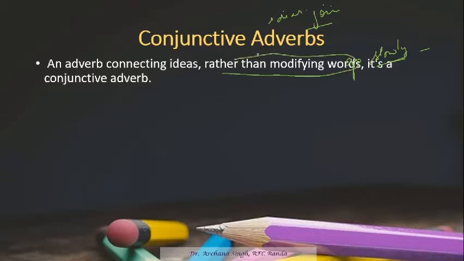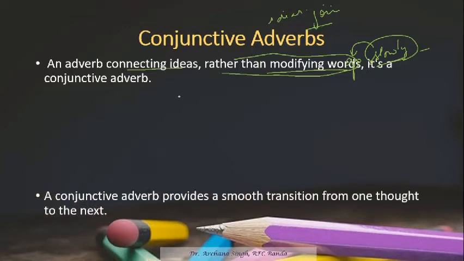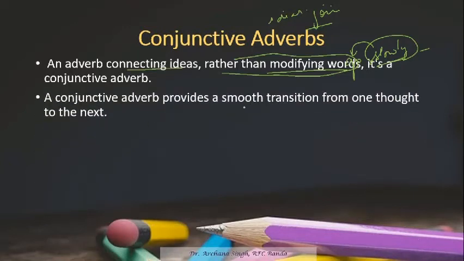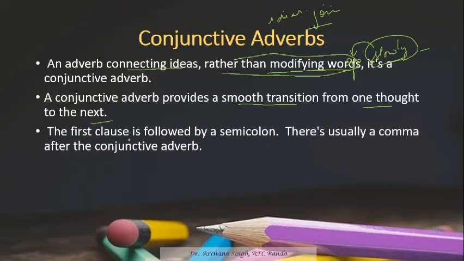Here I told you that in "go slowly", slowly is basically modifying the verb, but conjunctive adverbs don't actually modify the words, they connect the ideas. It also provides a smooth transition from one thought to the next thought. And the rule says that it is preceded by a semicolon, and there is usually a comma after the conjunctive adverb.